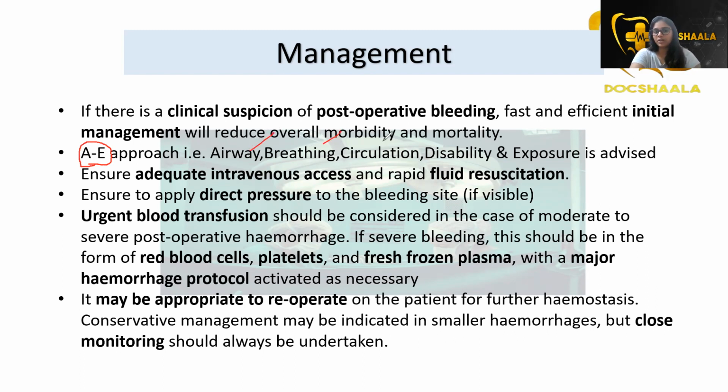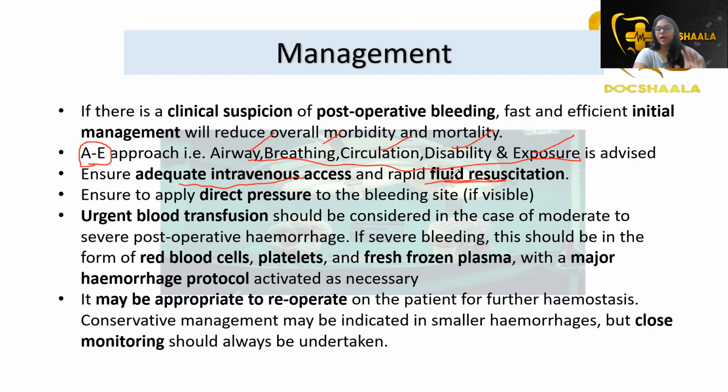Then breathing, circulation, disability, and exposure should be checked. First check all these, then assess the degree of shock. Then go to adequate intravenous access and rapid fluid resuscitation to resuscitate the patient.